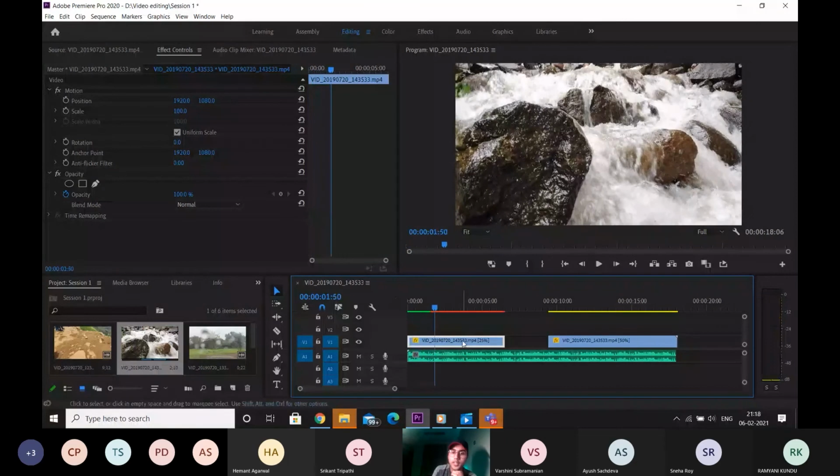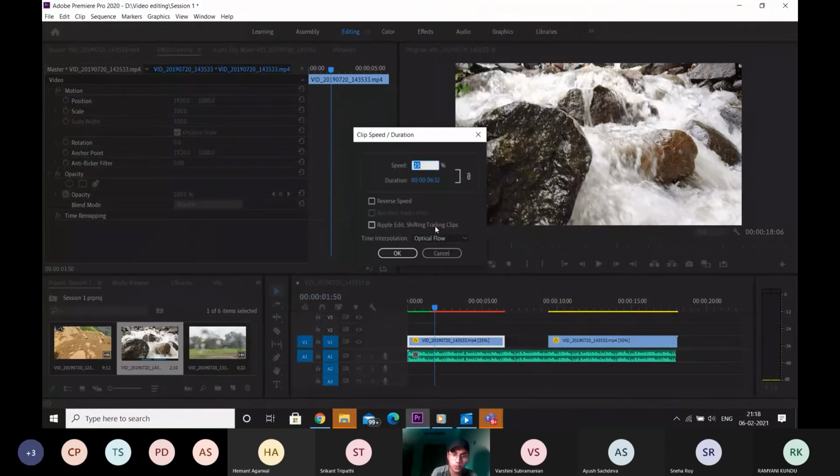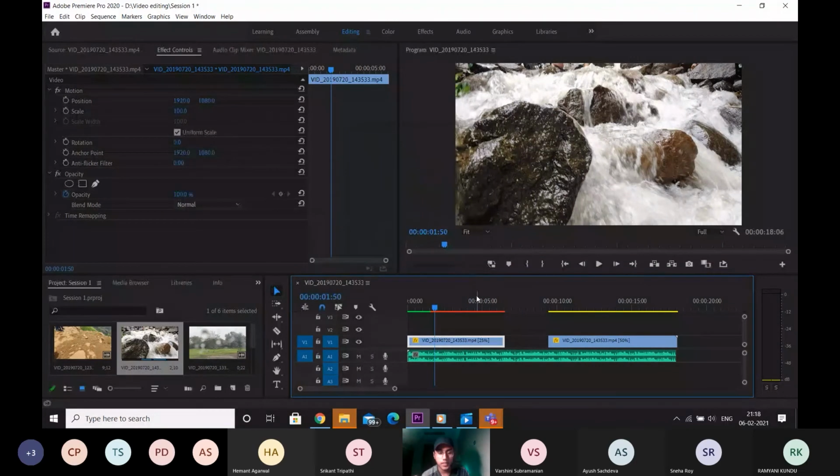Whenever you reduce the speed so much that the result is less than 24 frames a second, you know what to do. You'll have to go to optical flow. Now, one more thing: optical flow is a good feature, but it's a software thing. The software and the system do not have an actual brain and cannot compute so much that you'll get completely smooth results.